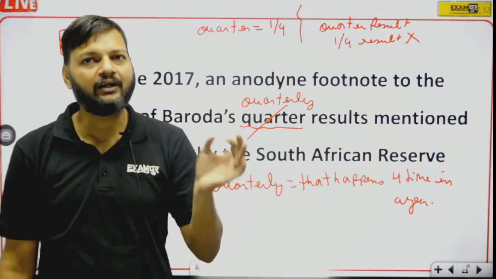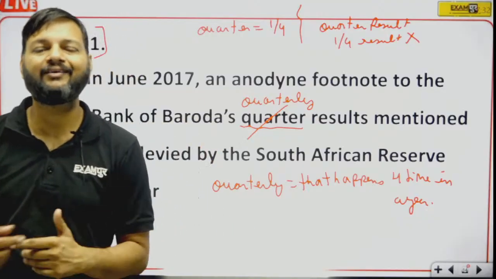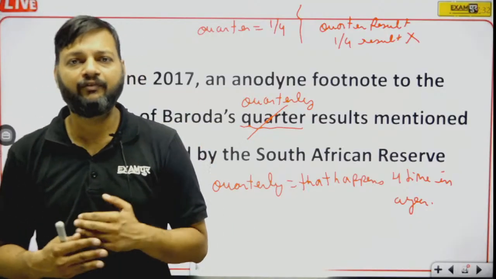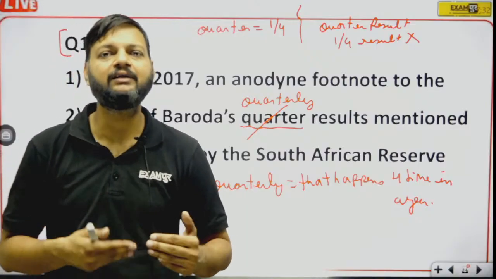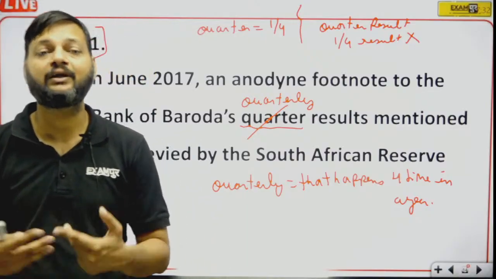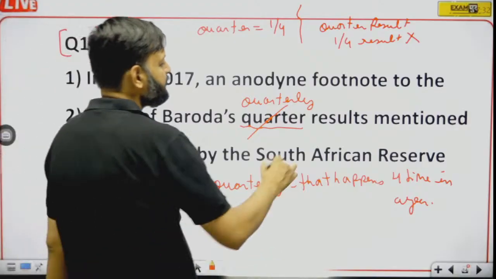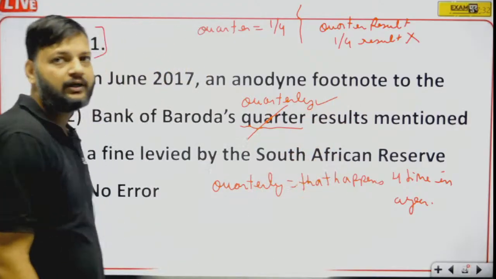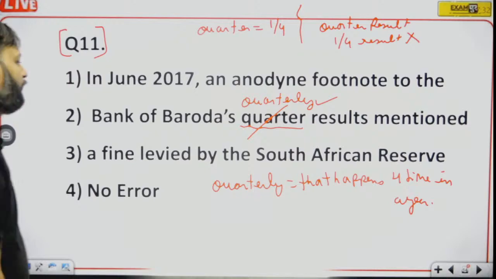So quarter would become quarterly. Quarterly result means results which come after 3 months in a year. So here quarter will be replaced by quarterly.